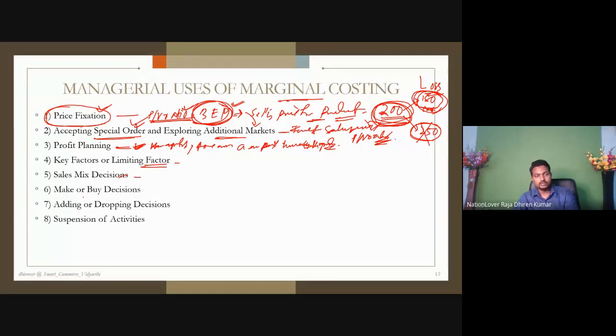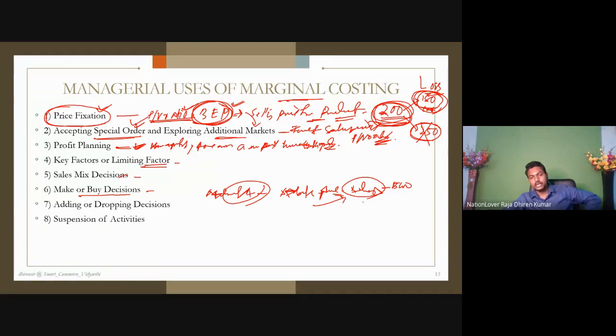Make or buy decision. What is make or buy decision? Suppose for a mobile phone, the battery is the important component. If we produce the battery, it will cost us 5,000. If we directly import it from China, it will cost us 2,000.